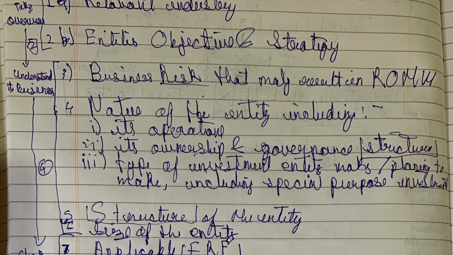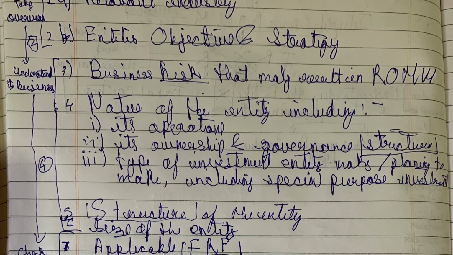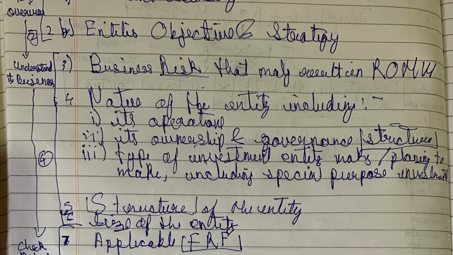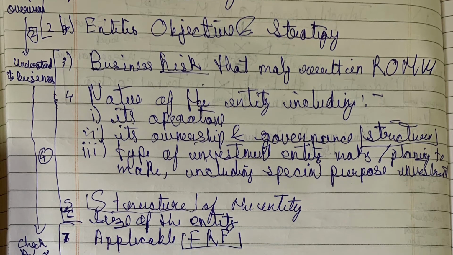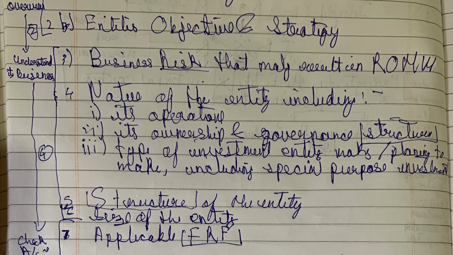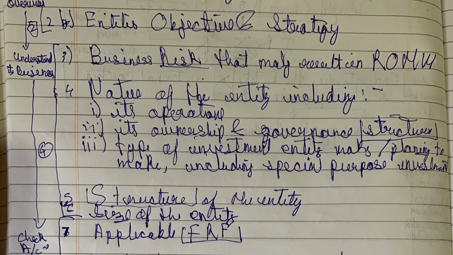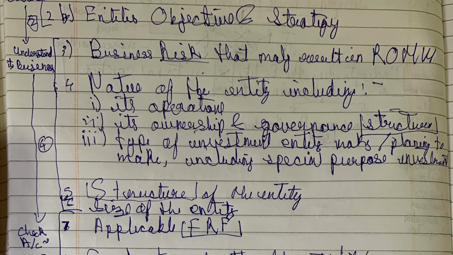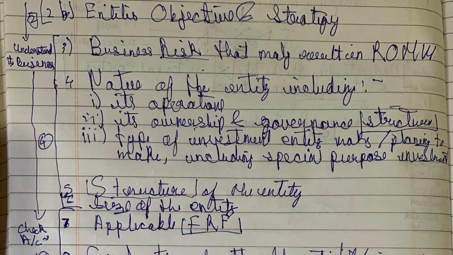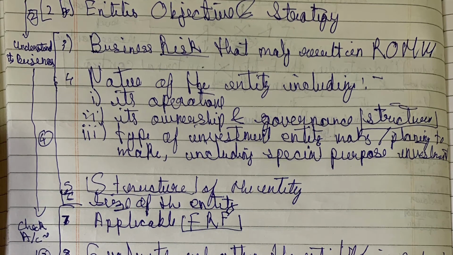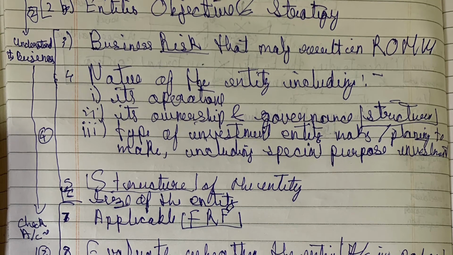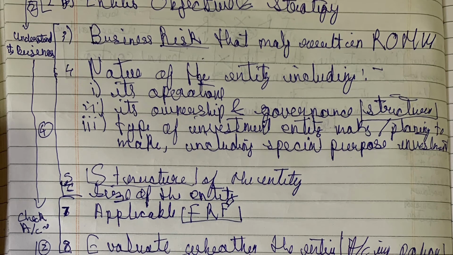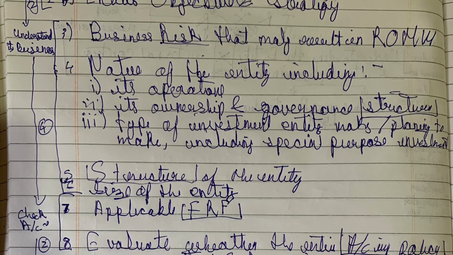Then to get a deeper understanding of the business, we should understand the business and business risk that may result in risk of material misstatement. Then we should also understand the nature of the entity. What does the nature of the entity include? It includes its operation, its ownership and governance structure, type of investment the entity makes and plans to make, including special purpose investment.